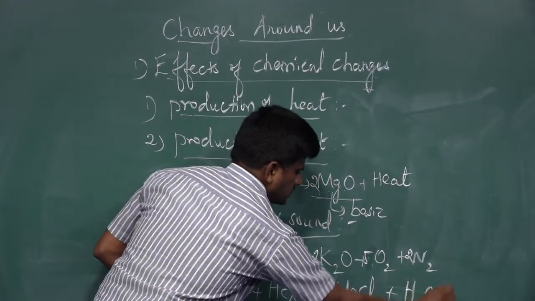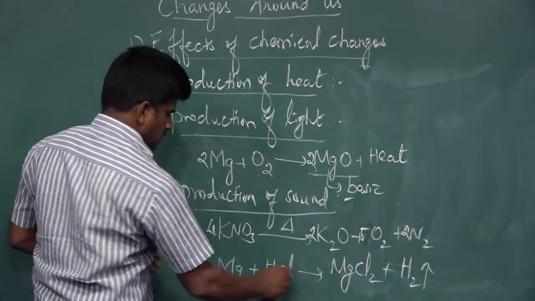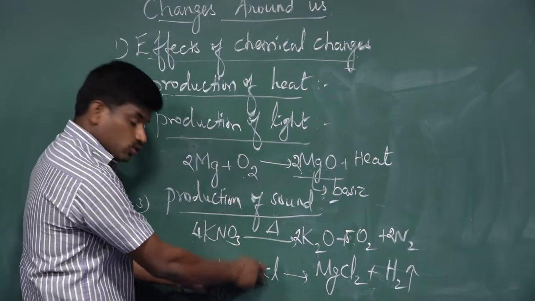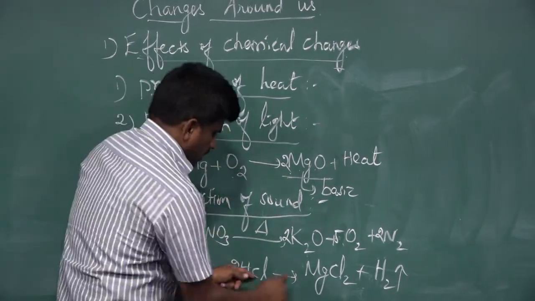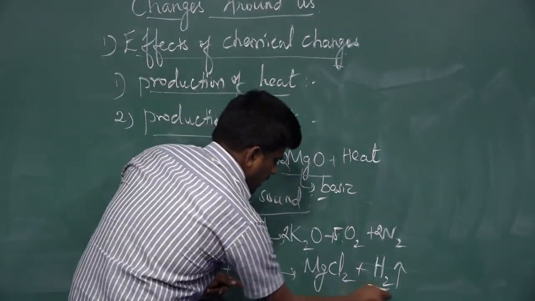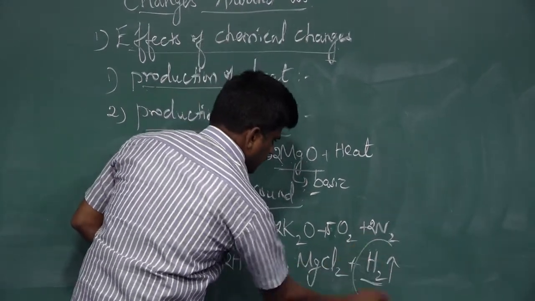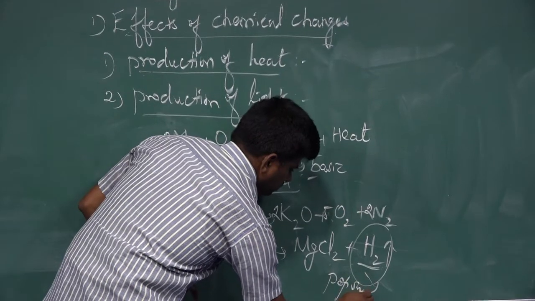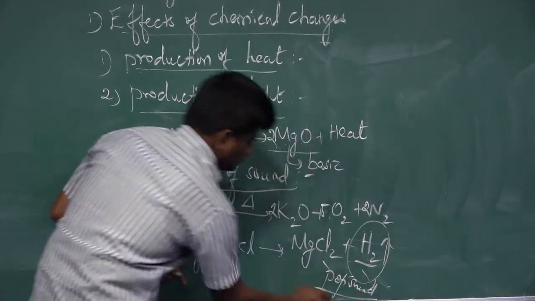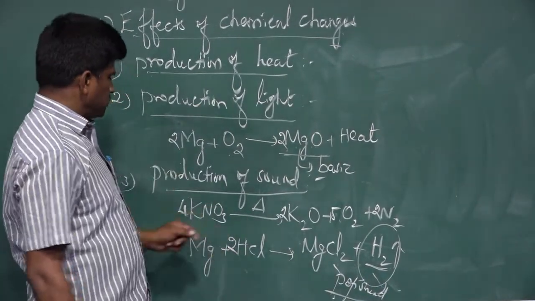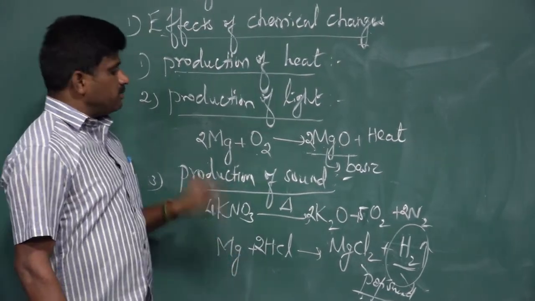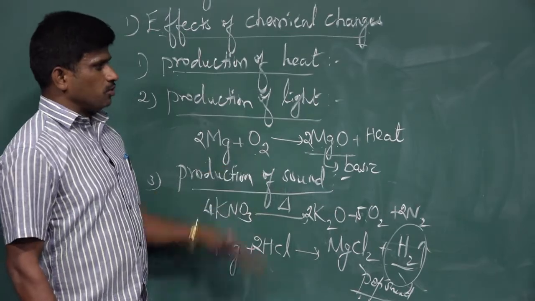The name of the gas is hydrogen. For balancing, it is 2 moles of hydrochloric acid. When magnesium reacts with 2 moles of hydrochloric acid, it forms magnesium chloride and hydrogen gas. This gas gives the sound, which is called the pop sound. This is about the production of sound. When some chemical reactions take place, sound is also produced.